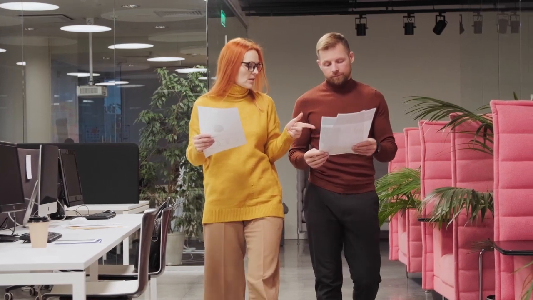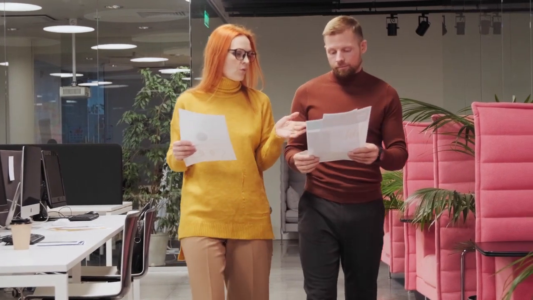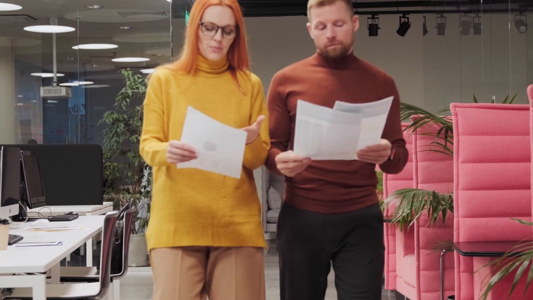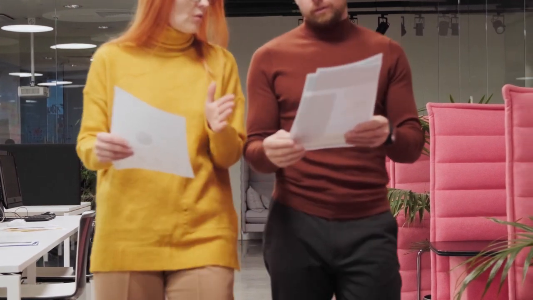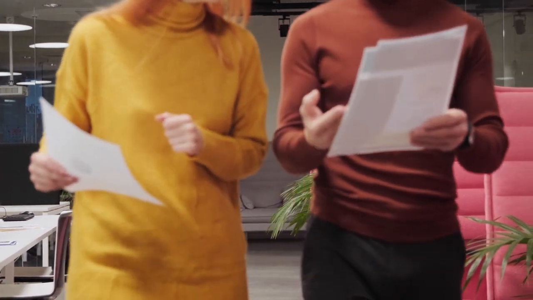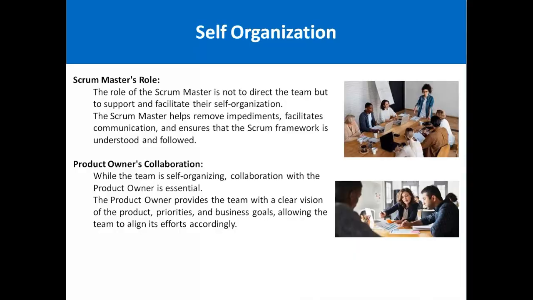efforts accordingly as well. Here again, the product owner is not a person who is directing the team, he is not a boss of the Scrum development team. Again, he is a person who is guiding the team members. So again, here the Scrum development team is totally responsible and totally self-organized by themselves.